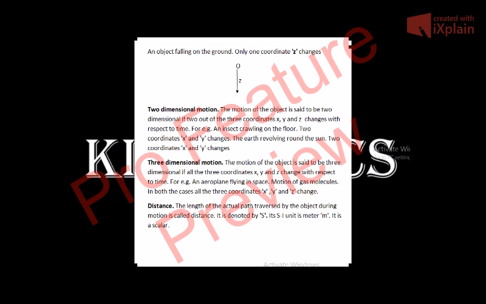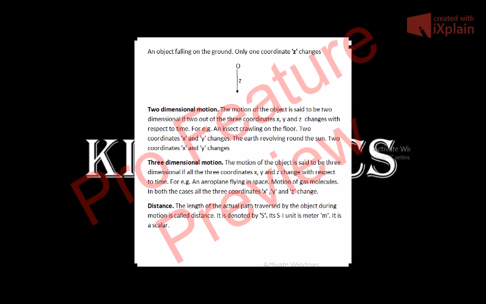The motion of the object is said to be three-dimensional if all the three coordinates x, y, and z change with respect to time. For example, an aeroplane flying in space sometimes goes towards left, sometimes towards right, sometimes moves upwards, and sometimes moves downwards. So all the three coordinates x, y, and z change. So the motion of the flying aeroplane is three-dimensional.